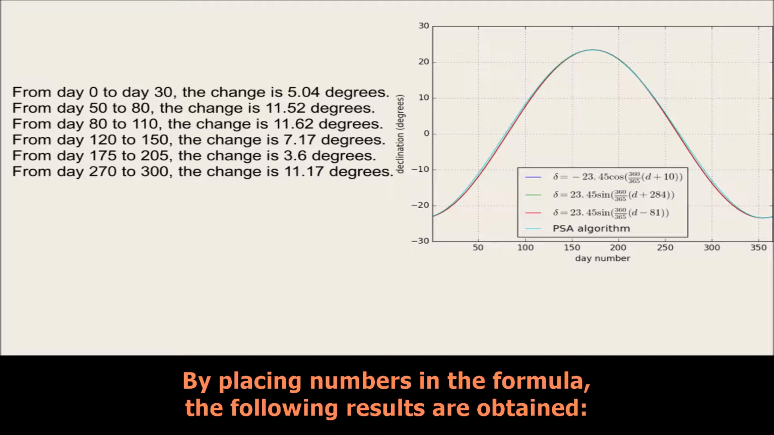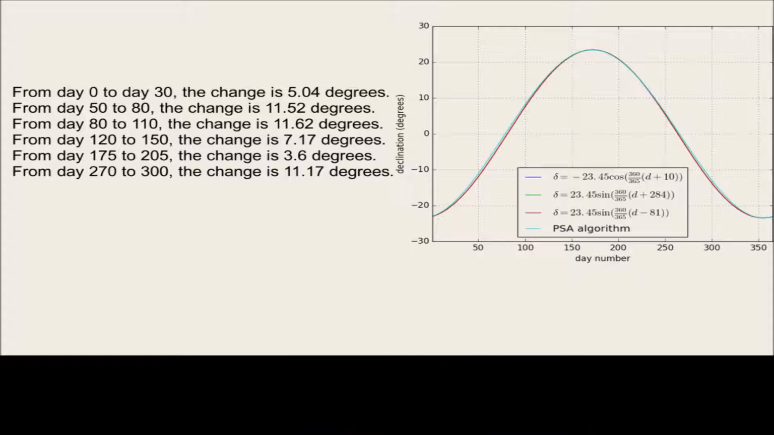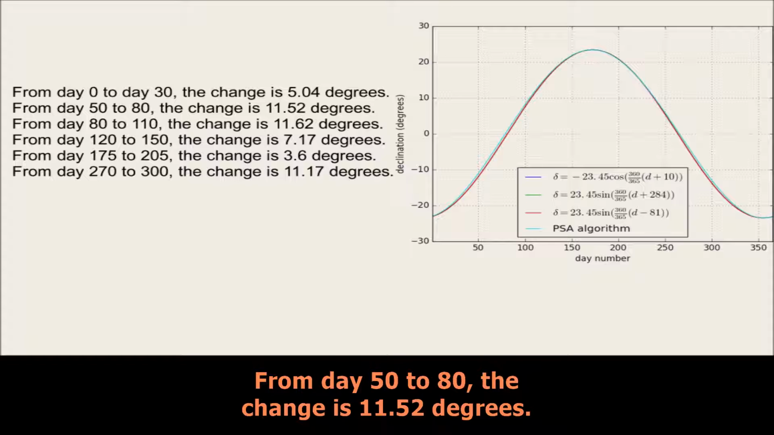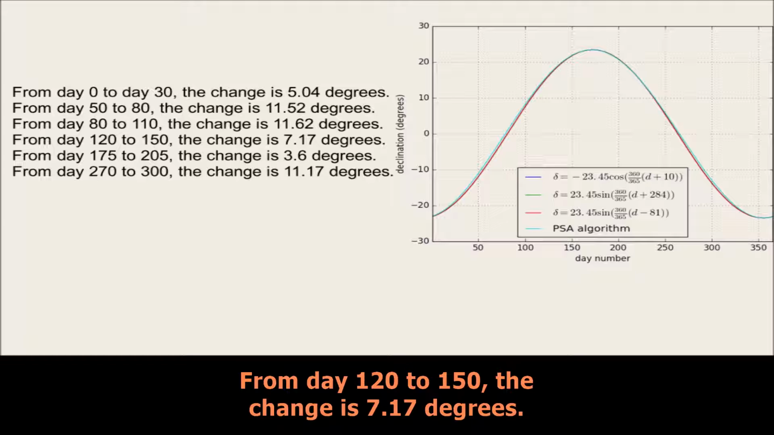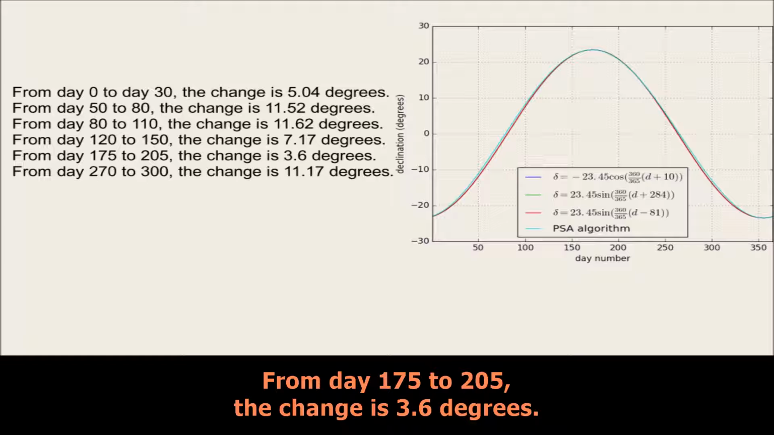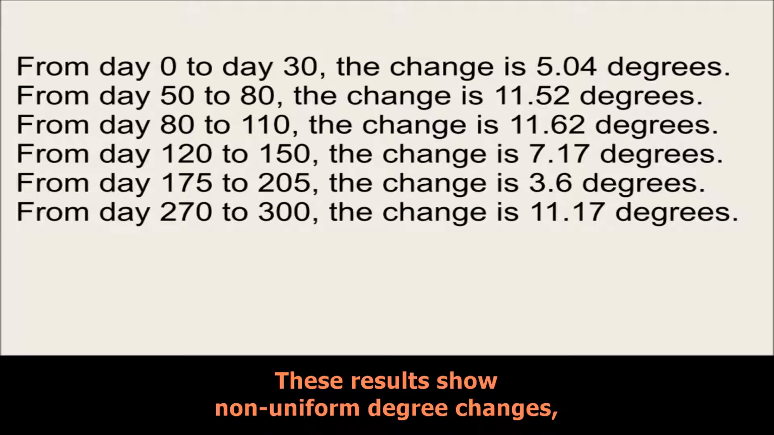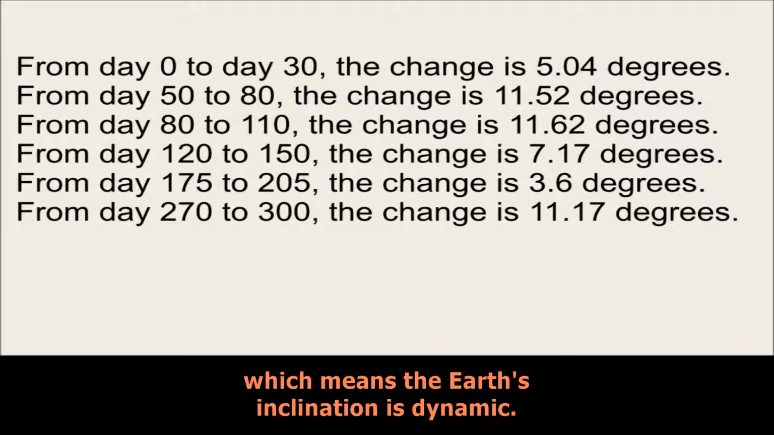By placing numbers in the formula, the following results are obtained. From day 0 to day 30, the change is 5.04 degrees. From day 50 to 80, the change is 11.52 degrees. From day 80 to 110, the change is 11.62 degrees. From day 120 to 150, the change is 7.17 degrees. From day 175 to 205, the change is 3.6 degrees. From day 270 to 300, the change is 11.17 degrees. These results show non-uniform degree changes, which means the Earth's inclination is dynamic.